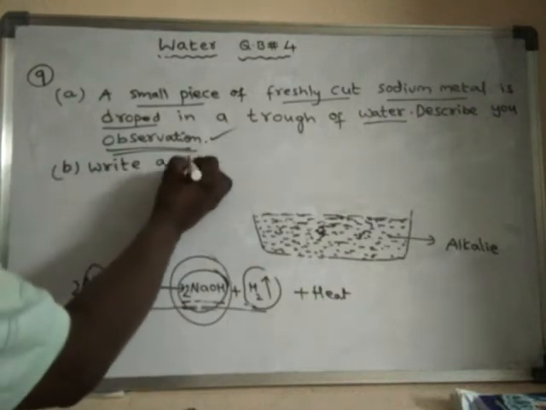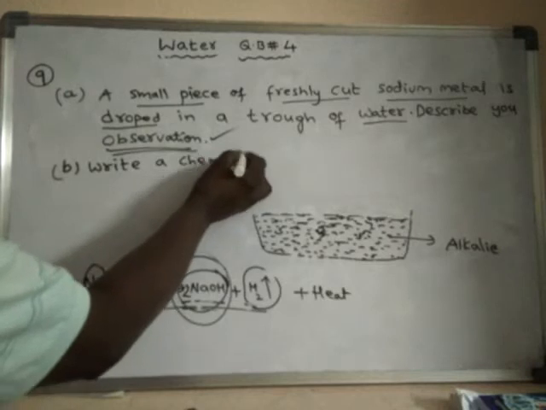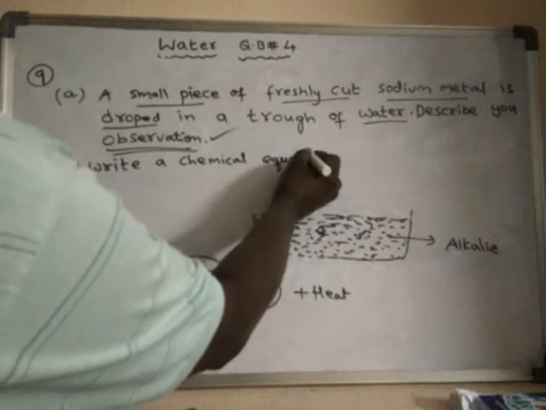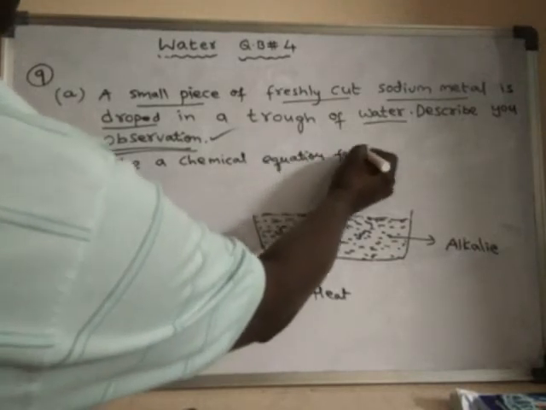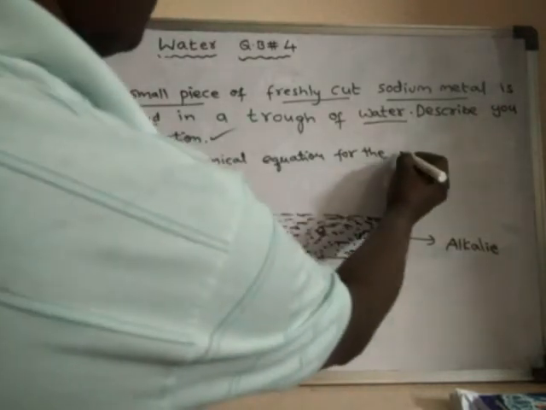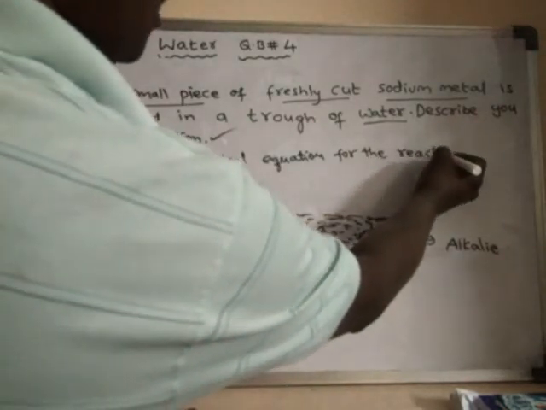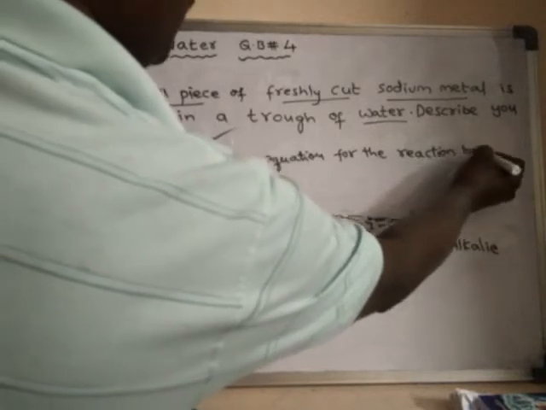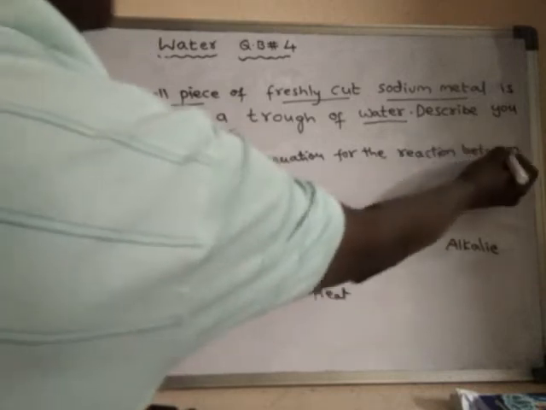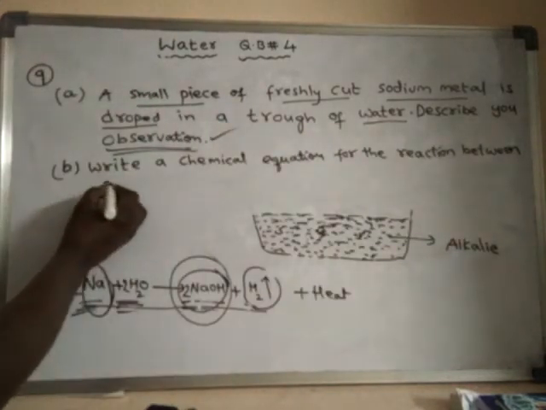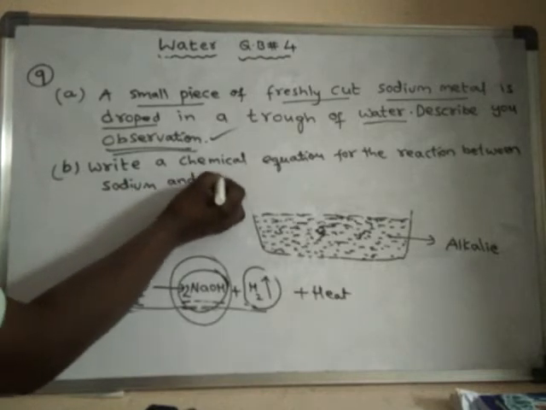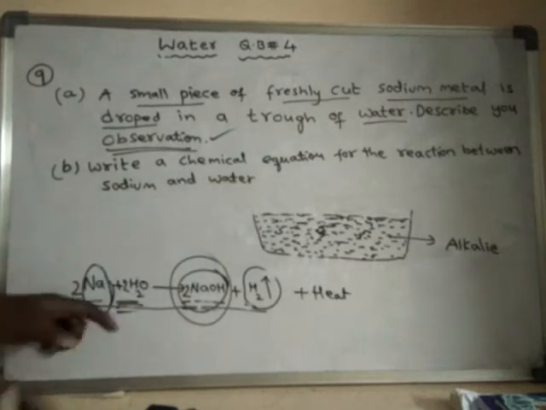Write a chemical equation for the reaction between sodium and water.